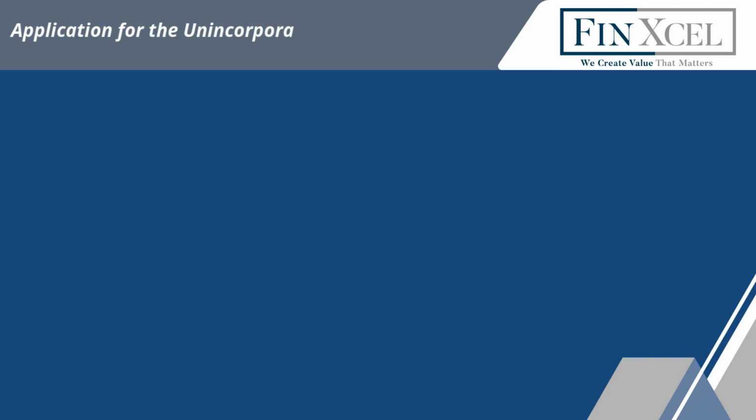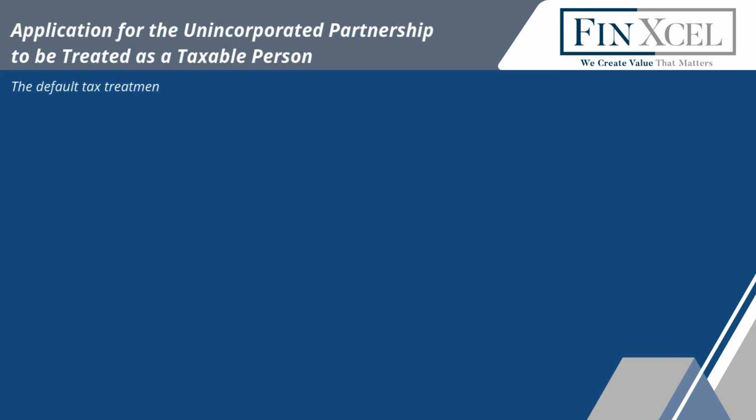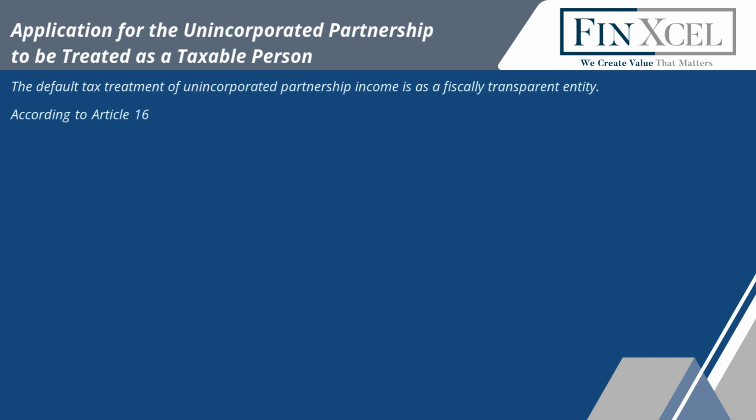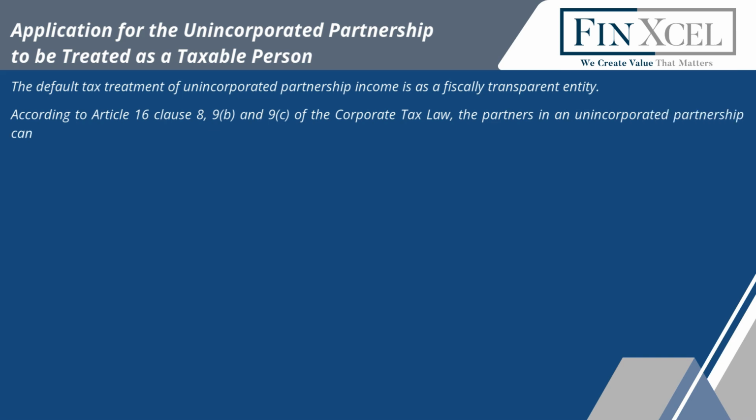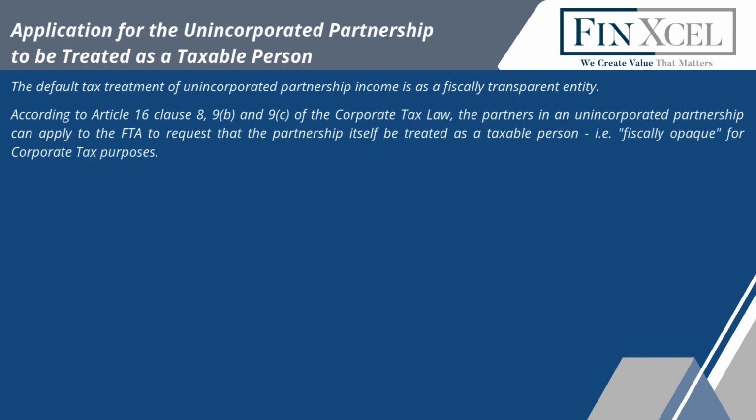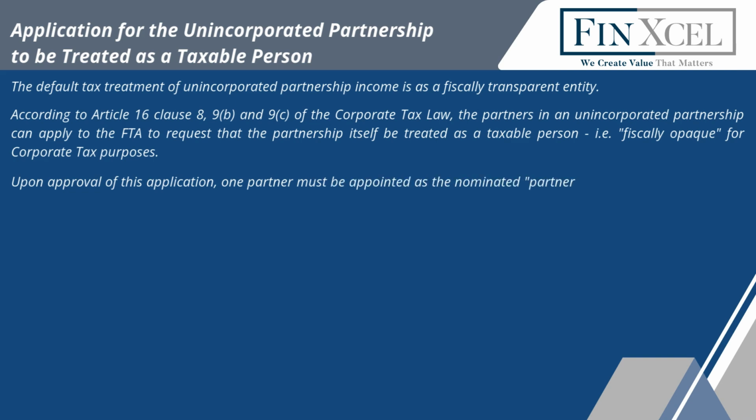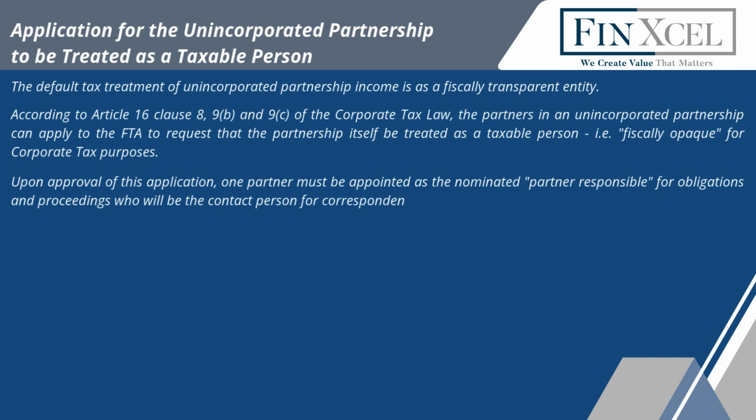Application for the unincorporated partnership to be treated as a taxable person. The default tax treatment of unincorporated partnership income is as a fiscally transparent entity. According to Article 16 Clause 8, 9b and 9c of the Corporate Tax Law, the partners in an unincorporated partnership can apply to the FTA to request that the partnership itself be treated as a taxable person that is fiscally opaque for corporate tax purposes. Upon approval of this application, one partner must be appointed as the nominated partner responsible for obligations and proceedings, who will be the contact person for correspondence with the FTA.